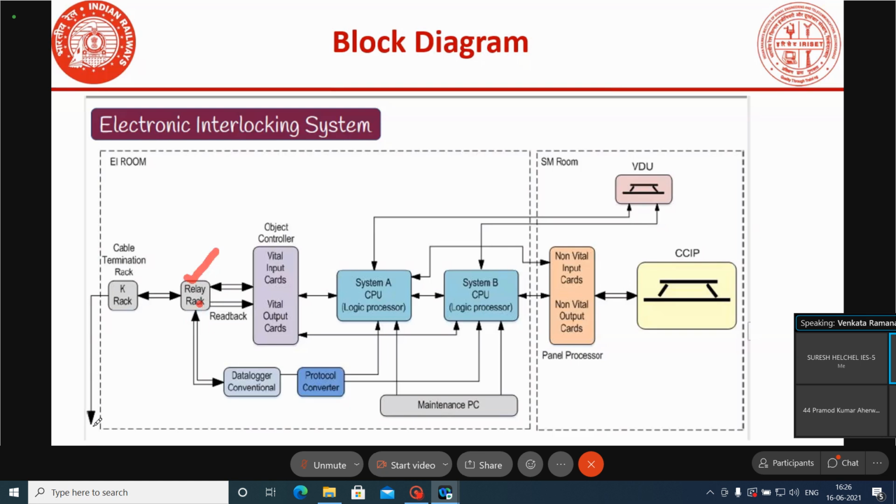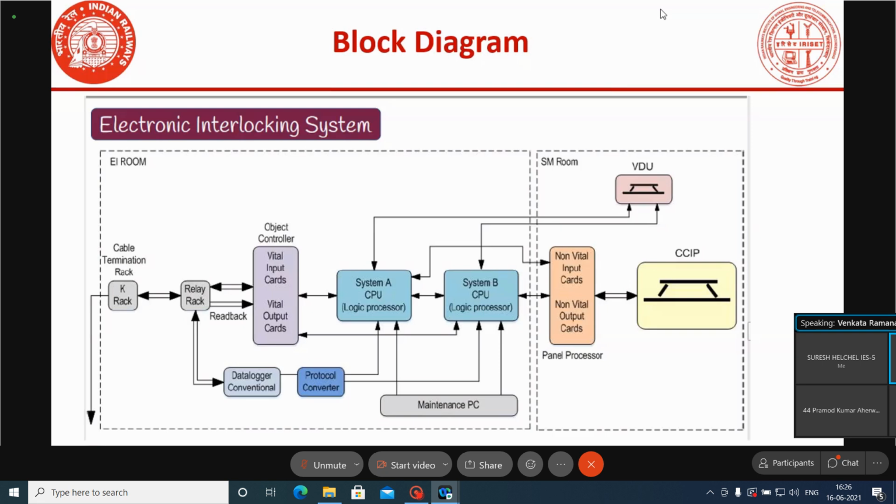Here in the relay rack, we have vital input relays and vital output relays. The vital input relays will be energized based on the field condition only, and the vital output relays will be energized by the system. In the relay rack, we are keeping the relays. We use the relays as an interface between the field and the equipment.